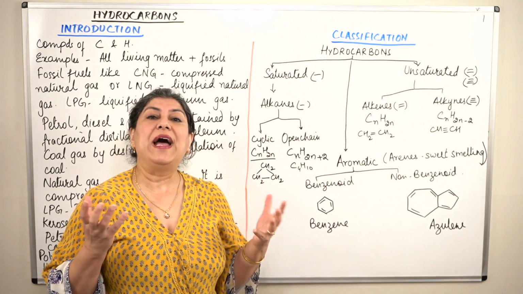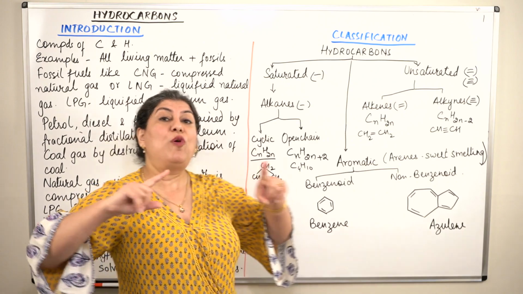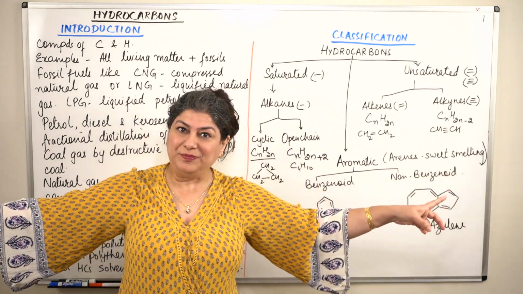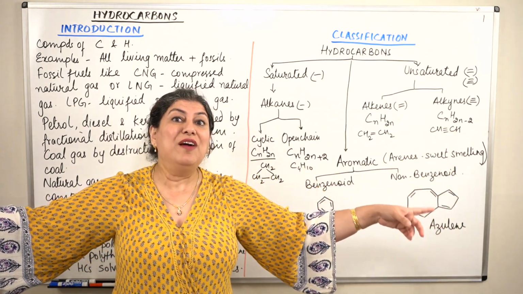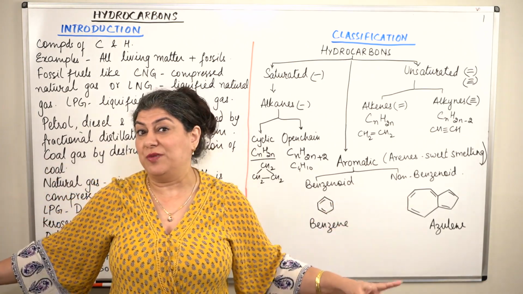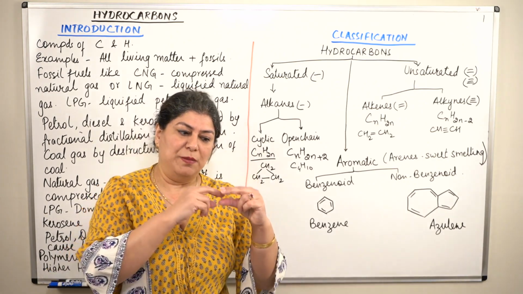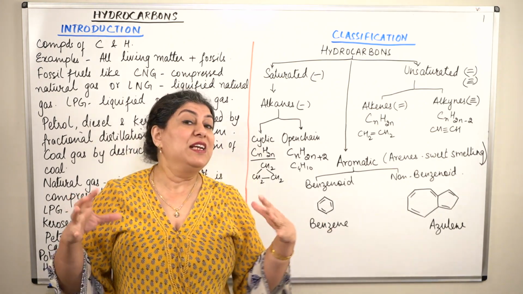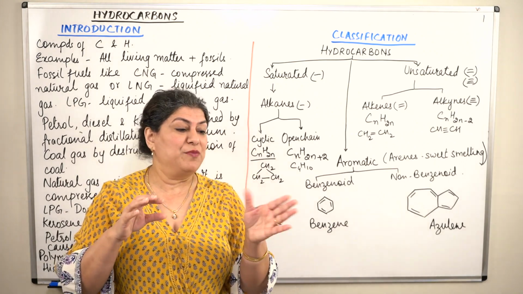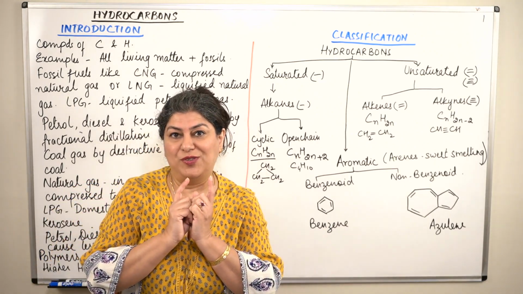When will no more atoms be added to a molecule? When all atoms are forming single bonds with other atoms. When they are forming single bonds with other atoms, that is the maximum number of atoms that can be present in a compound. If there is a double bond or a triple bond, that will decrease the number of atoms, because what is a bond? A bond is a shared pair of electrons.